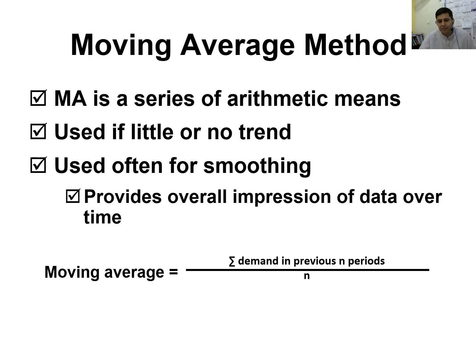How do we write the formulation of this technique? Moving average is equal to the summation of demand in the previous n periods divided by n. Now it is up to you to choose n periods. If you have some experience with the data, what kind of data have you collected so far? Is it seasonal data? Does some trend exist in the data?